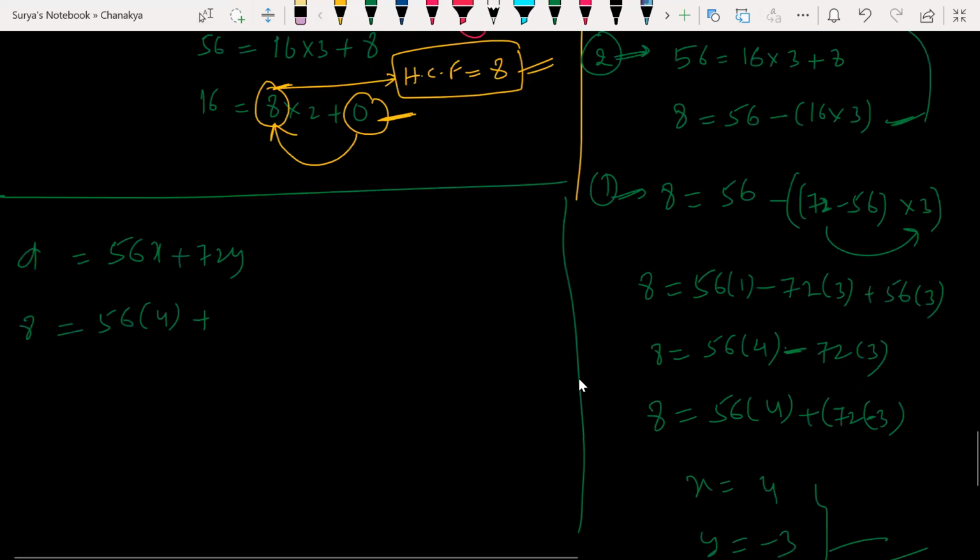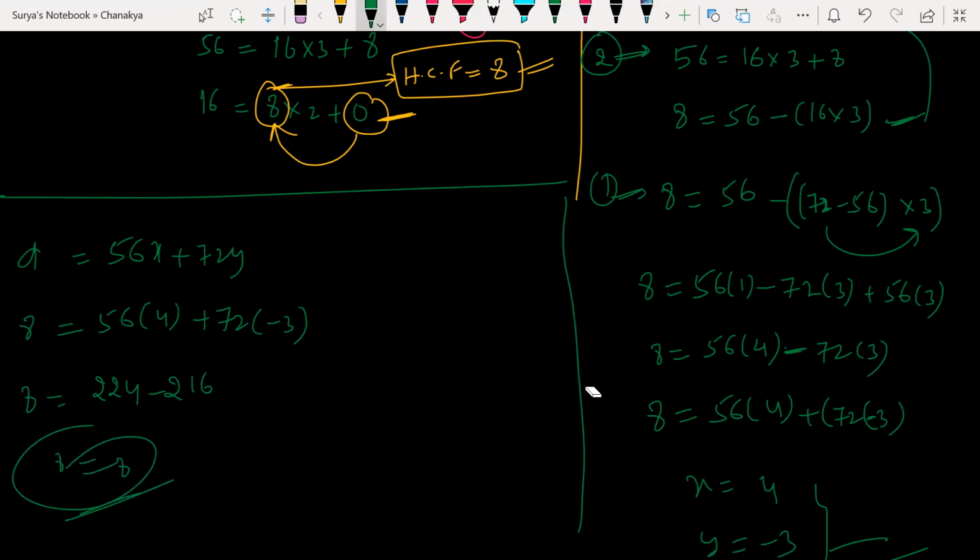So 72 into 3 here. 8 is equal to 56 into 4, how much? 224 minus 216. 8 is equal to 8. Yes, correct.